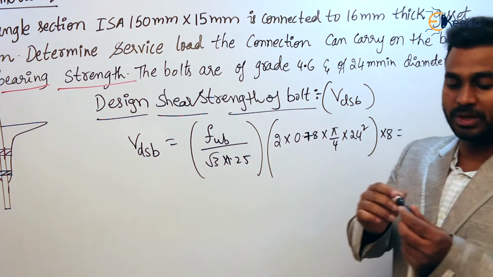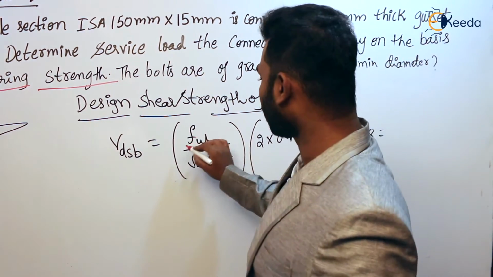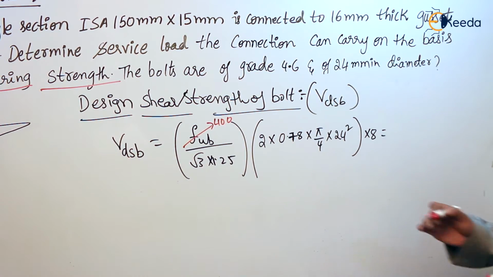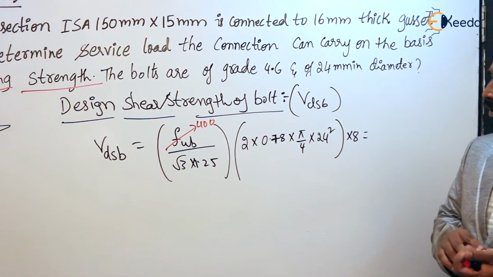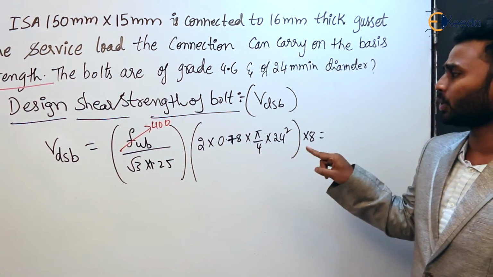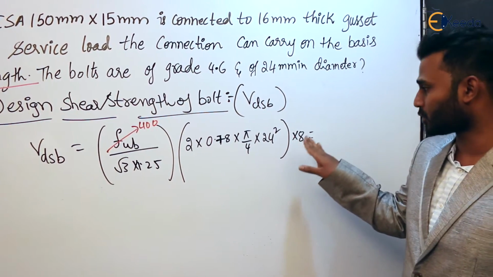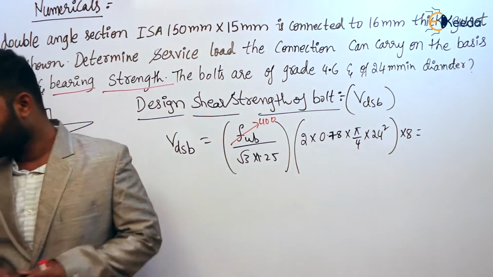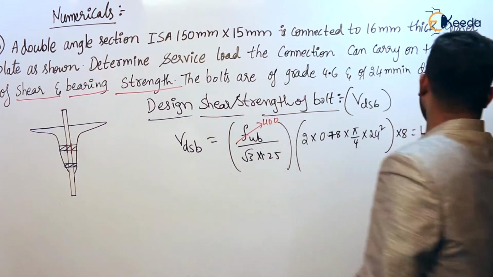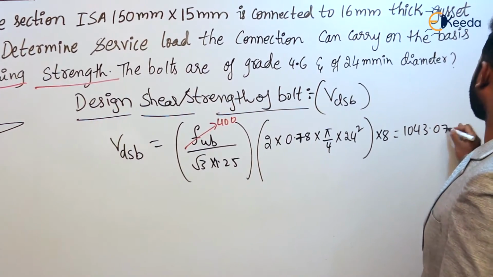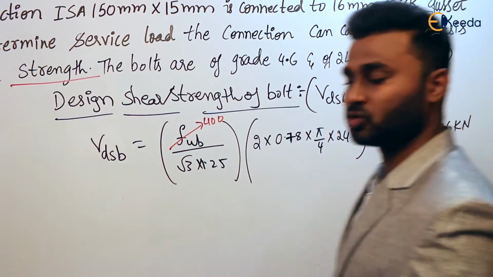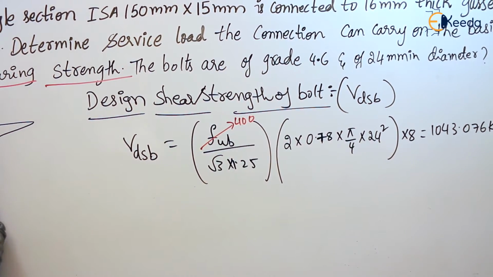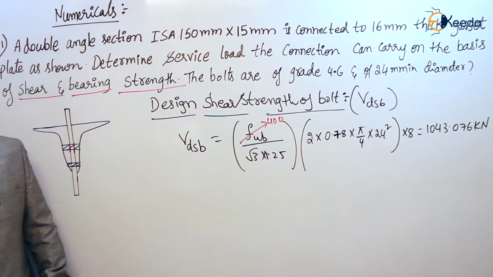We know fub, which is also given in the question, 400. Everything is known to us, so come on, calculate and tell me. fub by root 3 into 1.25 into 2 into 0.78 into pi by 4 into 24 square into 8. How much is the answer? It comes out to be 1043.076 kilonewton. That is the design shear strength of the bolt.